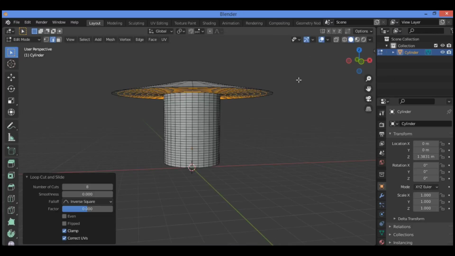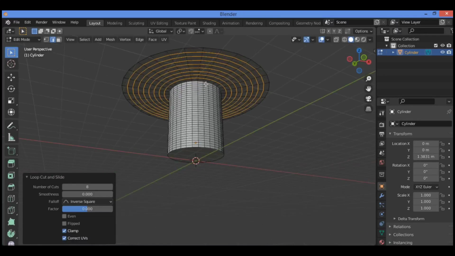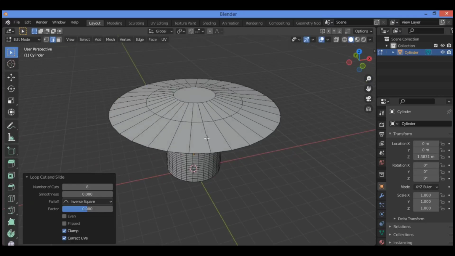Let's do the same to the top side of the mushroom, shown in our example. Add 2 loop cuts to the other inner and outer faces at the top of the mushroom. Ctrl R, hit 2 on the numpad to add it. So let's add other loop cuts, Ctrl R. Adding 2 other loop cuts over there.